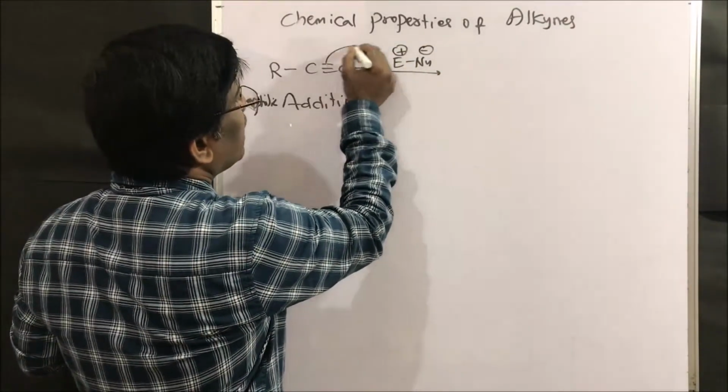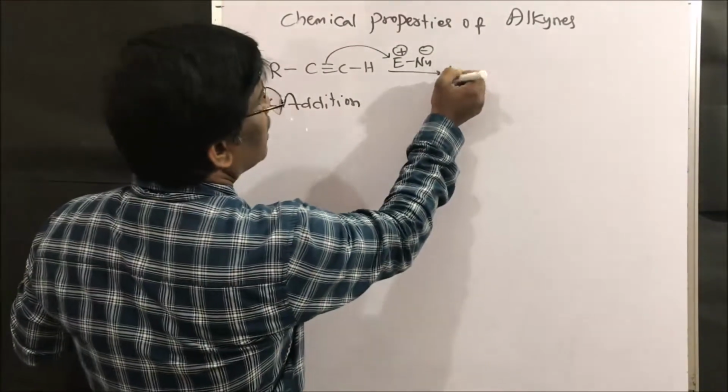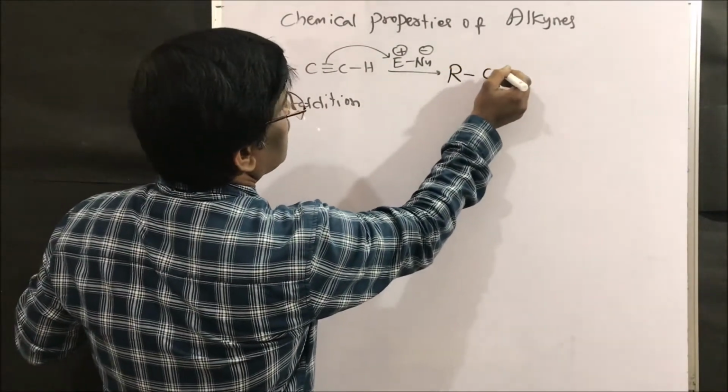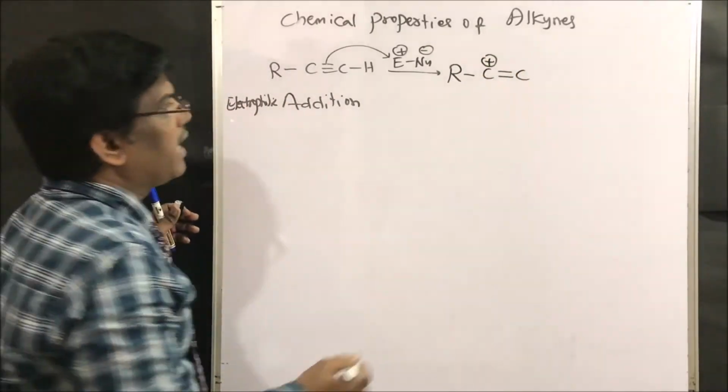The electrophilic addition will take place in the first step to give R C double bond. This is a vinyl carbocation.